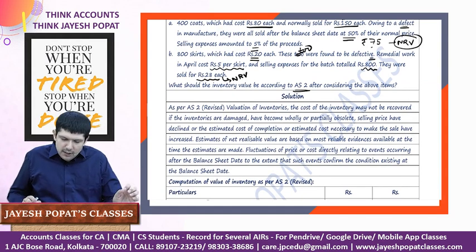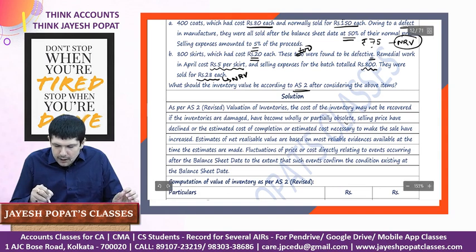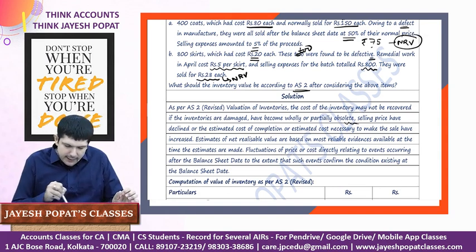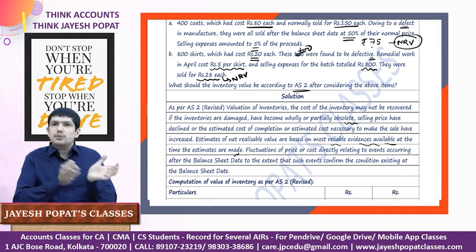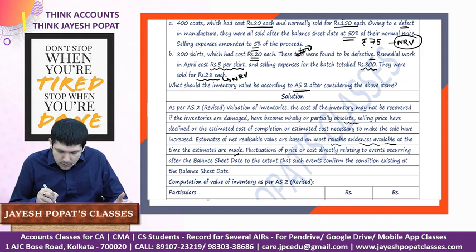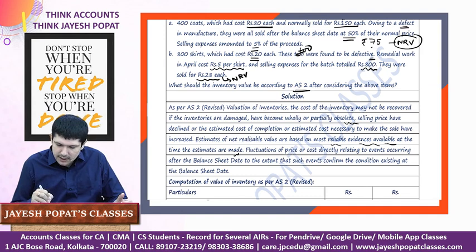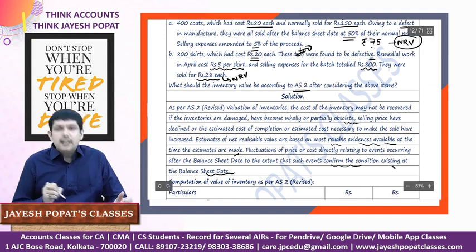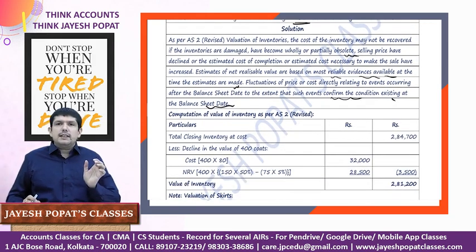In this case again we will say that inventory which is damaged or partially obsolete, and where there is a decline in the selling price, we need to make an adjustment. The estimate of net realizable value is based on the most reliable evidence available at the balance sheet date, though the subsequent selling price is the most reliable evidence of the NRV. Fluctuation in price or cost directly relating to an event occurring after the balance sheet date, to the extent such event confirms the condition existing at the balance sheet date, needs to be worked upon, because the inventory was defective. So when it is subsequently sold, it provides further evidence.